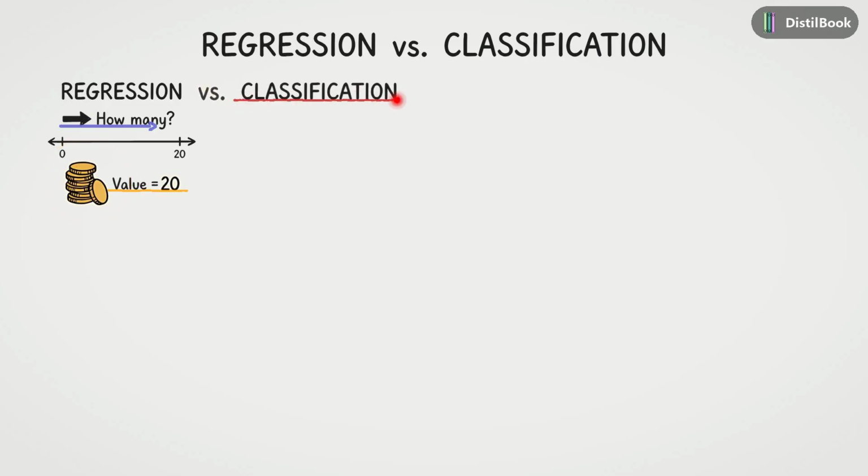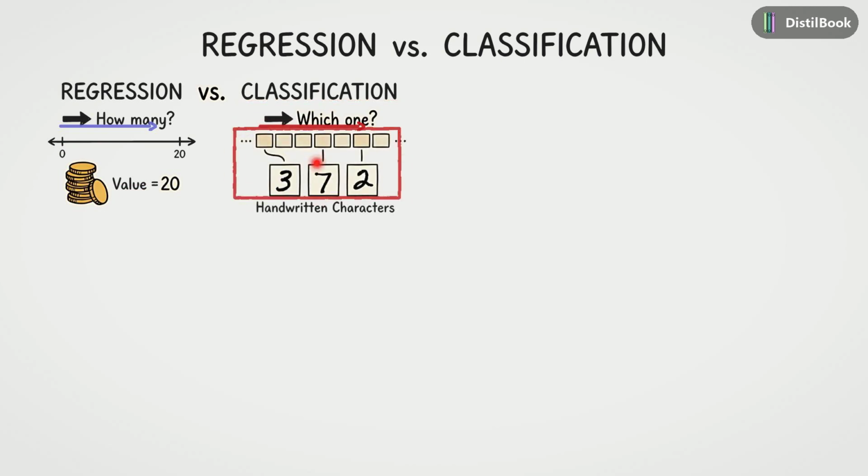This is classification. Here the question changes to which one. For instance, consider these handwritten characters. If a bank app reads a check, it doesn't measure the amount of ink. It decides which distinct category a squiggle belongs to. Is it a 3, a 7, or a 2?